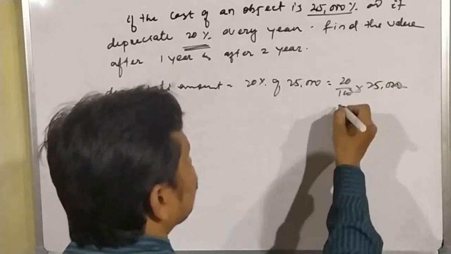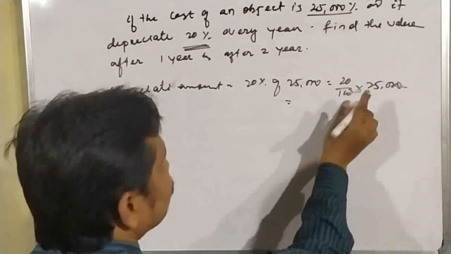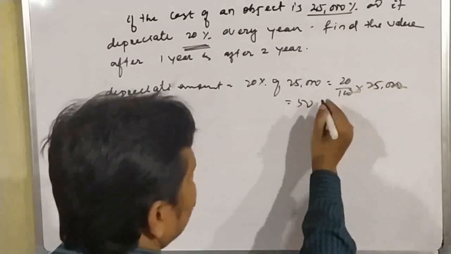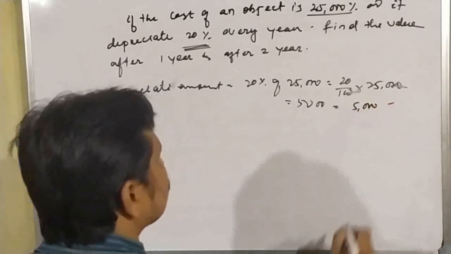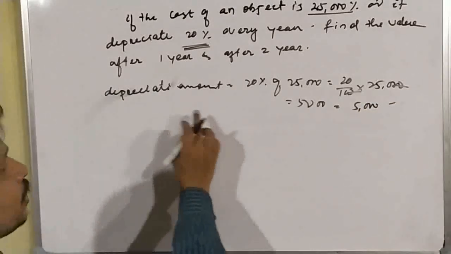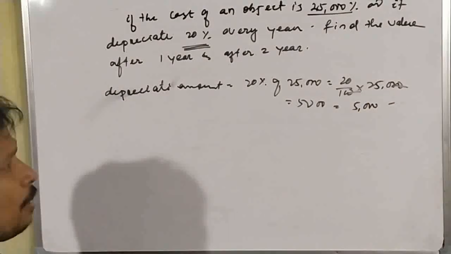The result is 5,000 rupees. Yes or no? So this is known as the depreciation amount.